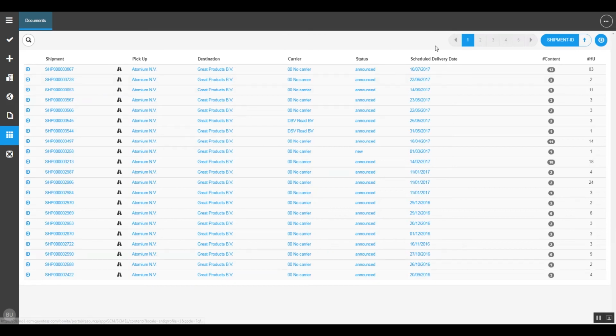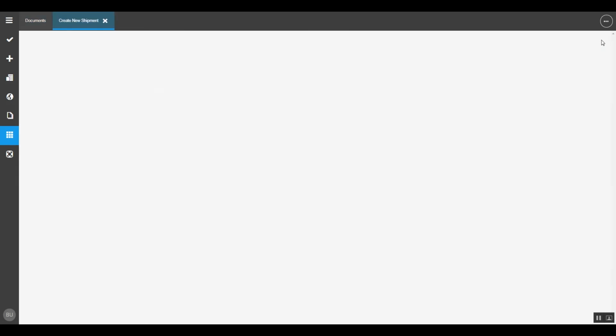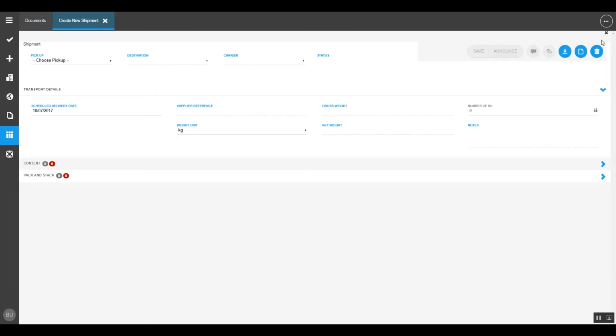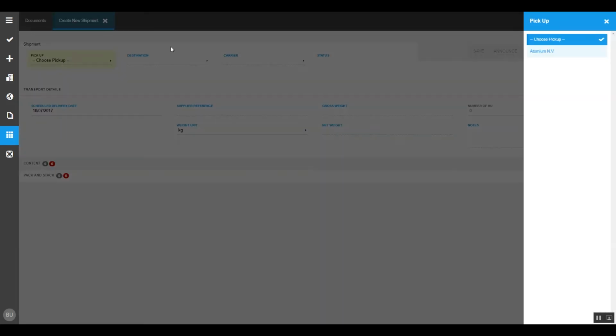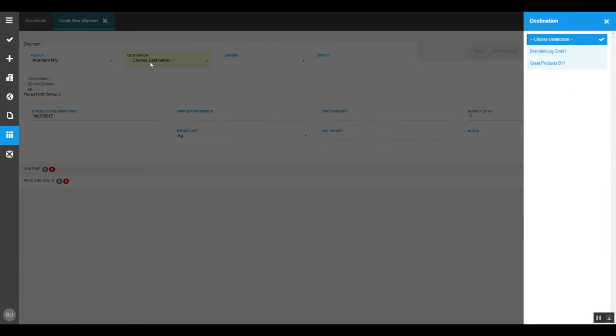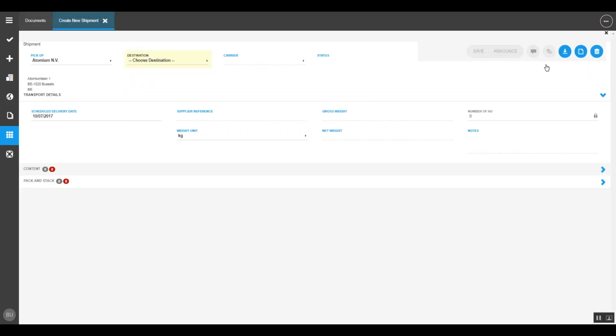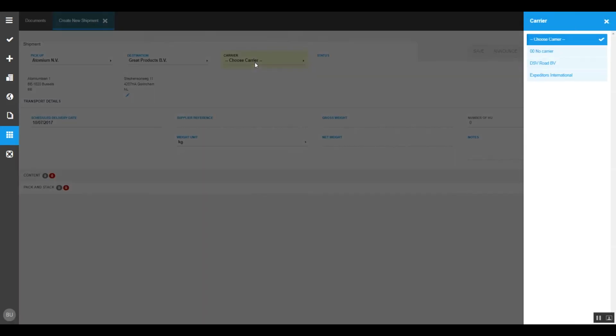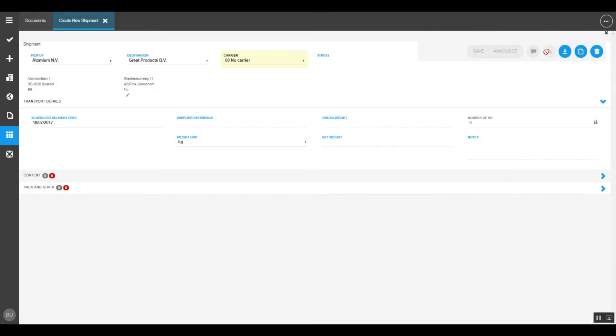By opening and selecting the app, he sees all the current shipments that have been dispatched already, and his job is to create a new shipment from his own company, of course. So the pickup address is to be entered. Of course, he selects the destination for the shipment, great products in this situation, and he can select any of the carriers or non-carrier at all if that's not applicable. That's in fact enough to save the header of this shipment, which is done.